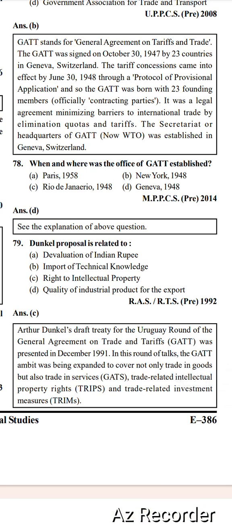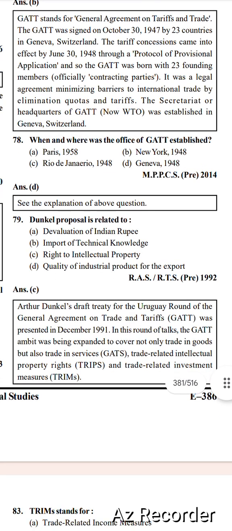Dunkel proposal is related to which of the following? Options are devaluation of Indian rupee, import of technical knowledge, right to intellectual property, quality of industrial products for the export. Right option is option number C, right to intellectual property.